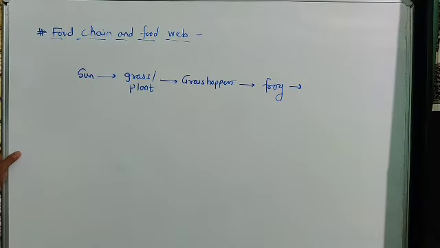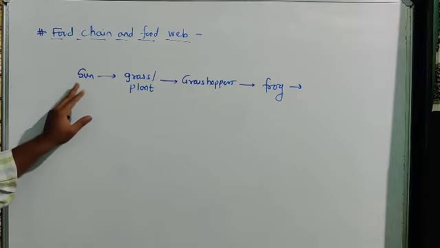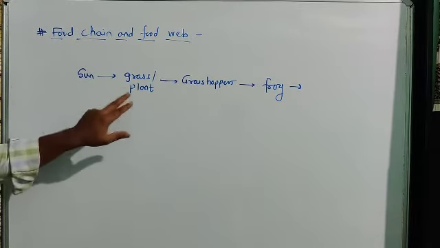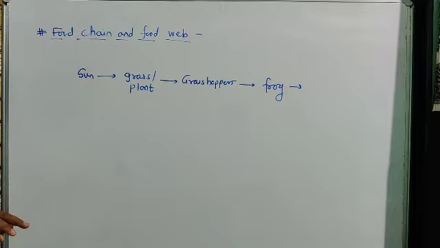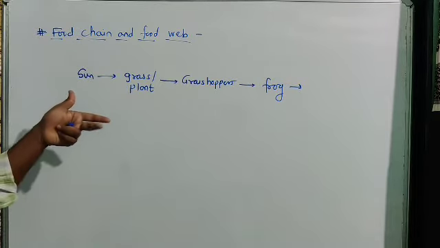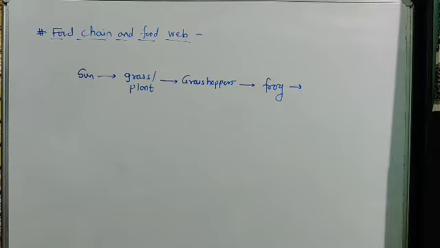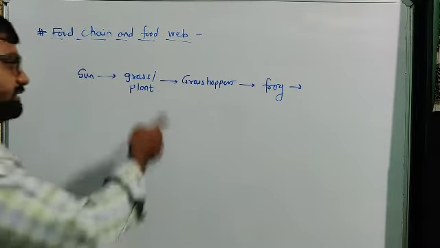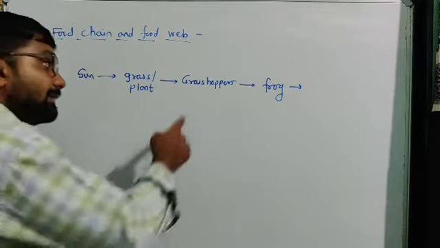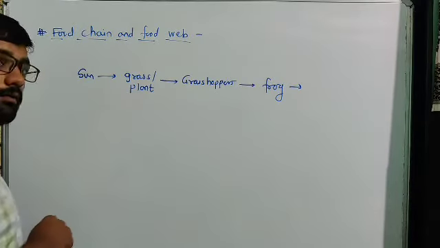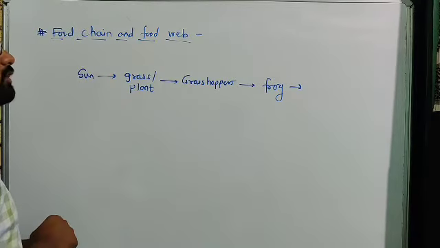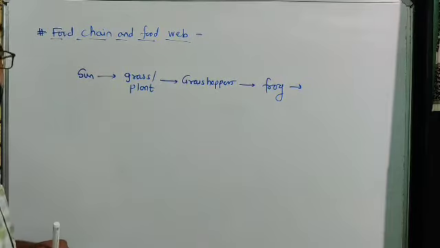Look, first of all, with the help of the sun, grass or plant produce their energy. Then that grass or plant is eaten by grasshoppers, so they get energy from it. This grasshopper is prey for a frog, so the frog gets energy from such insects.